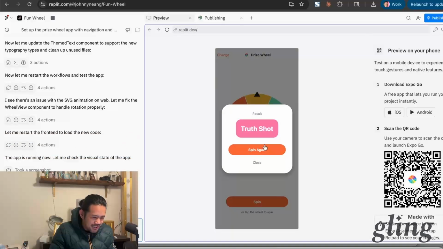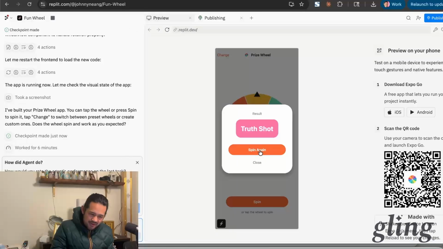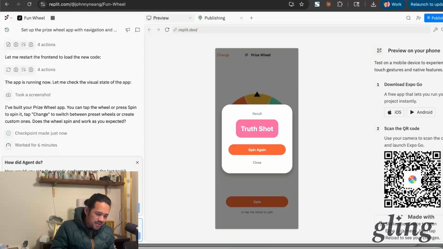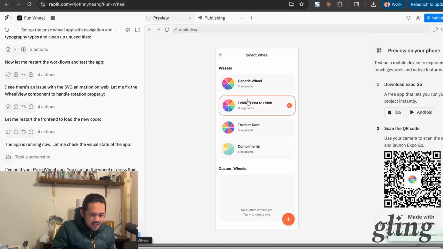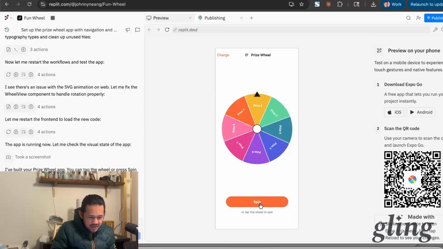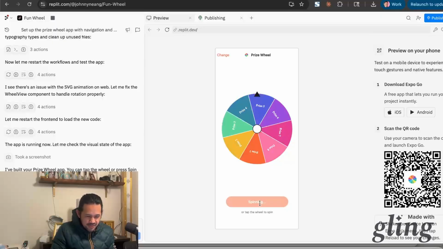So it doesn't look like, again, these are some of the errors in debugging that we're going to have to kind of go through. I'm somewhat satisfied, right? I'm not going to give it. But anyways, let's try spinning it on something else. Let's do the generic wheel. Let's see what prize, and let's see if it lands on it.